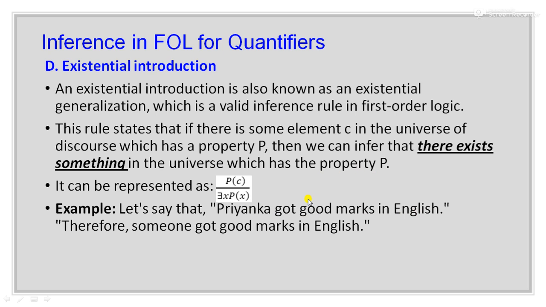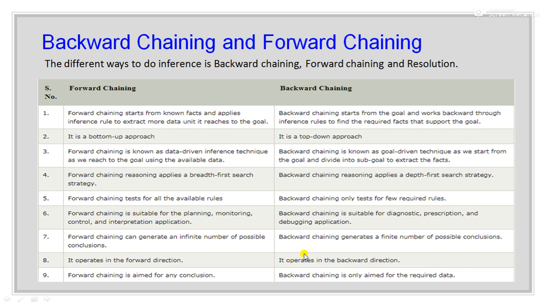From this sentence we can infer that there is someone who got good marks in English. Priyanka got good marks in English, which means that someone got good marks in English.